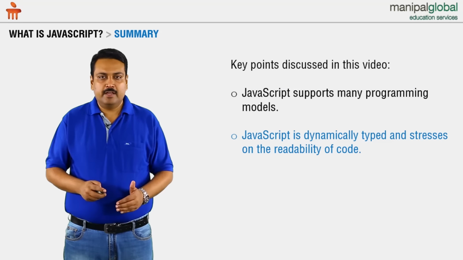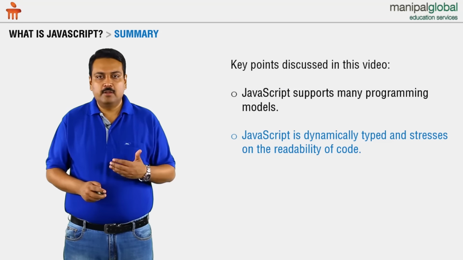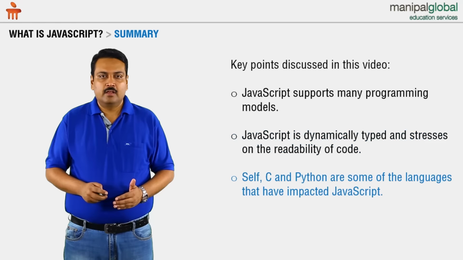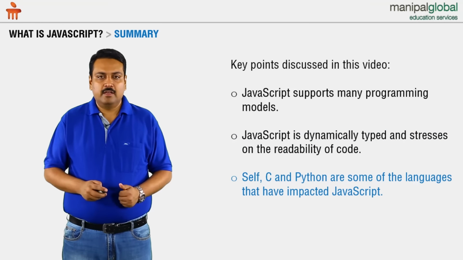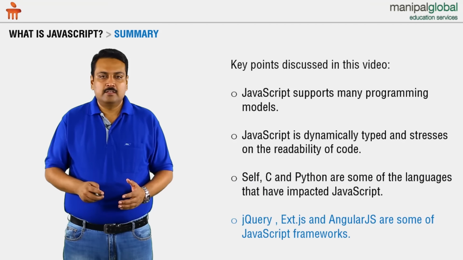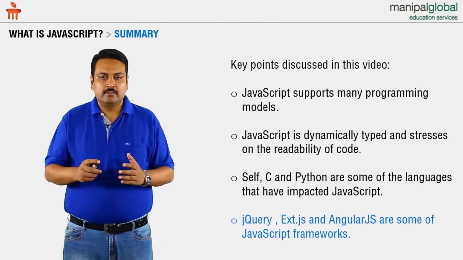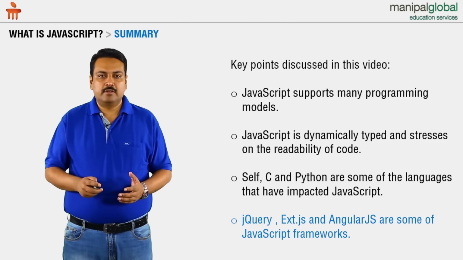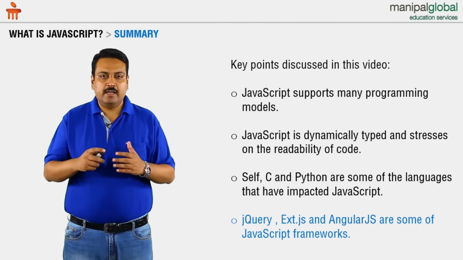JavaScript is dynamically typed and it stresses the readability of the code. Languages that have impacted the growth of JavaScript are Self, C, and Python, and some of the major JavaScript frameworks developed using JavaScript are jQuery, EXT.js, and AngularJS.